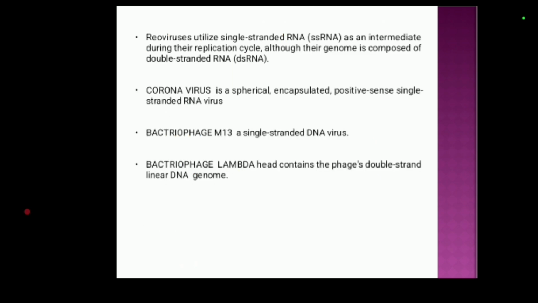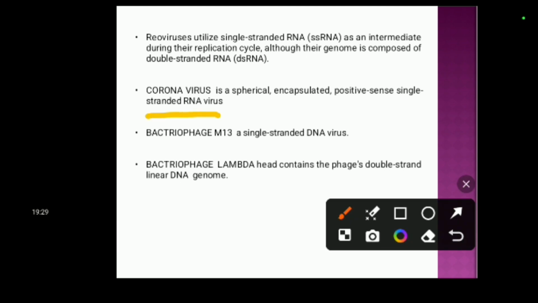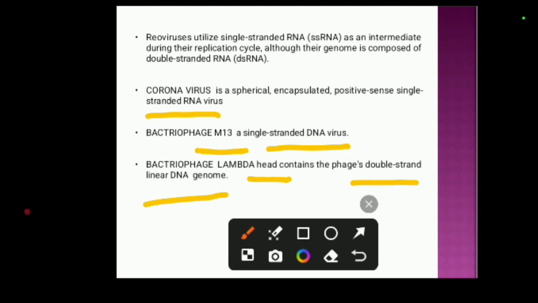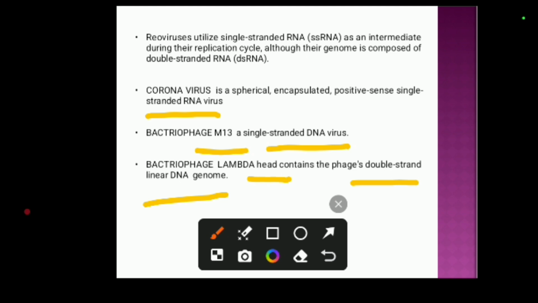Reovirus utilizes single-stranded RNA as an intermediate during its replication cycle, although its genome is composed of double-stranded RNA. So the reovirus genome is double-stranded RNA. Coronavirus is a spherical, enveloped, positive-sense single-stranded RNA virus. So coronavirus is a single-stranded RNA virus. Bacteriophage M13 is a single-stranded DNA virus. Bacteriophage lambda contains a double-stranded linear DNA genome. So phage lambda has double-stranded DNA.